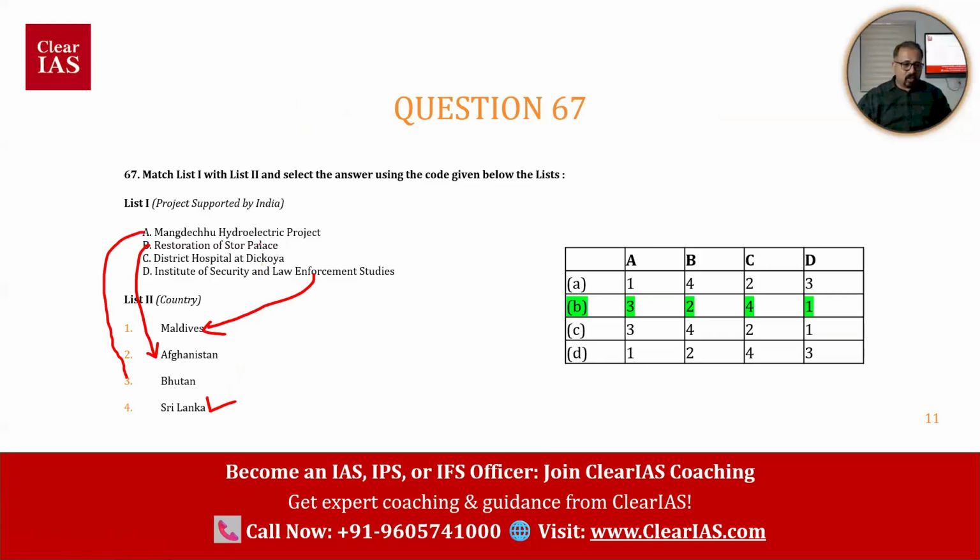So A should be definitely connected with Bhutan. This is a hydroelectric project and it should be connected with Bhutan. So if that is the logic you are applying, then you have only two options, A connected with Bhutan, only B and C. So you already arrive at a 50-50 choice, right? So Bhutan is renowned for many hydroelectric projects.